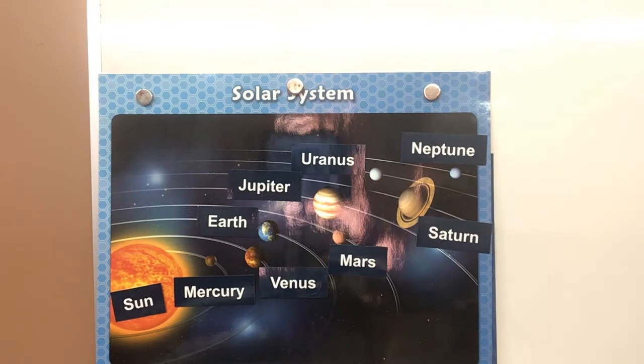All right? Why is there no wind or rain? What did they say the moon does not have? We do have wind and rain because we have an atmosphere. They said there is no atmosphere on the moon. So that's why they don't have wind and they don't have rain. We do have an atmosphere, so that's why we do have wind and we do have rain.